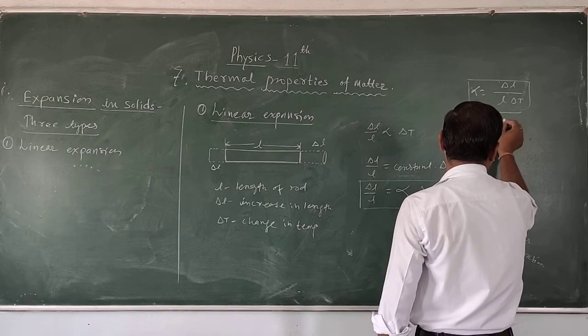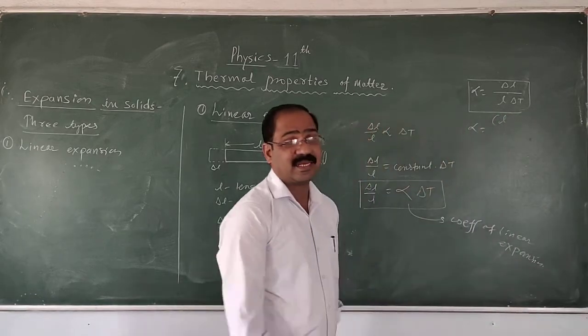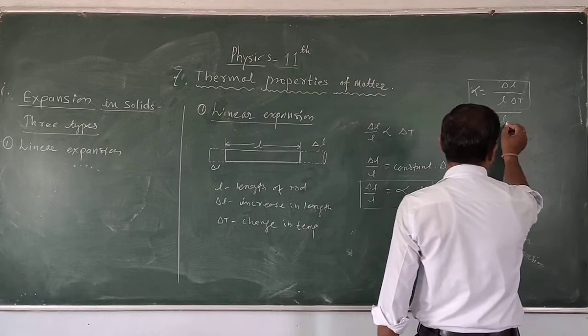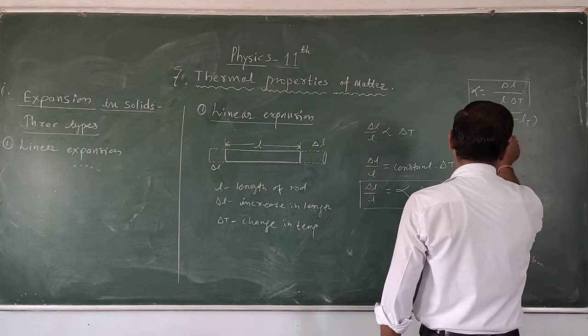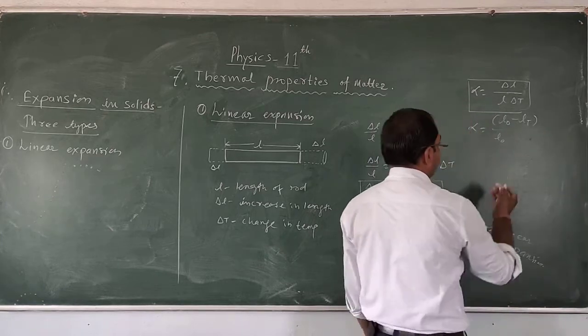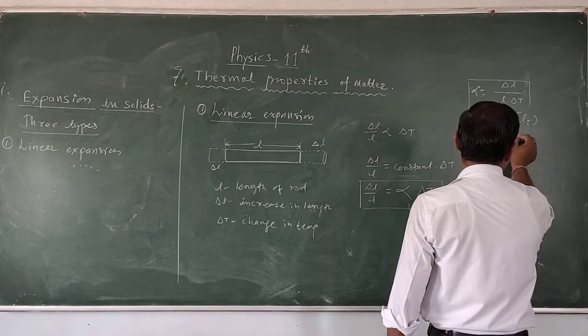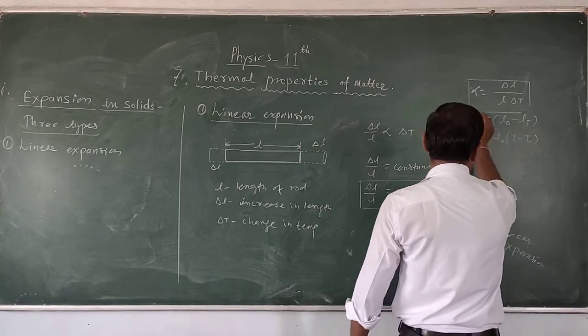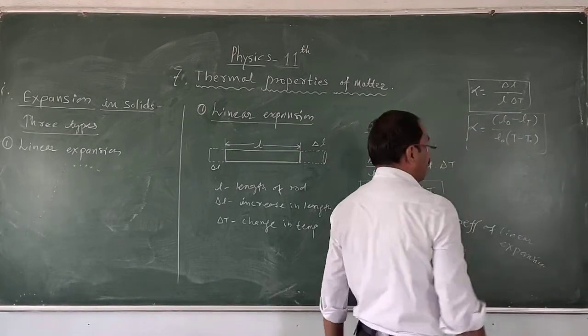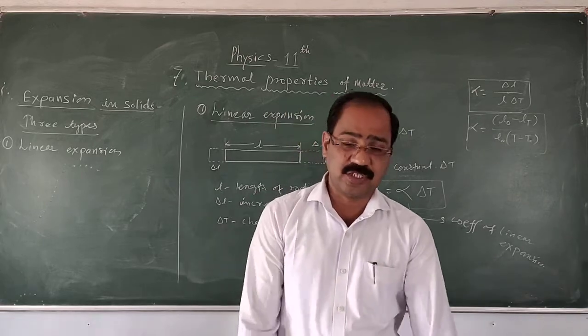Change in length upon original length, original length कितना था? 0 डिग्री सेल्सियस पे था. ओरिजिनल टेम्परेचर T0 और ये T कितना है, T minus T0. So these are the definitions of alpha, the coefficient of linear expansion.